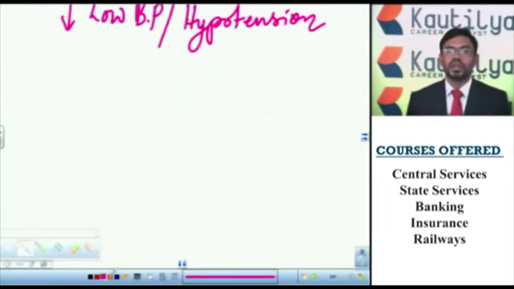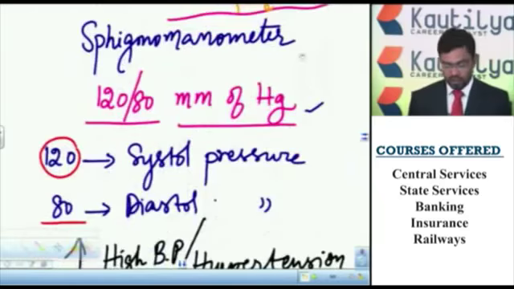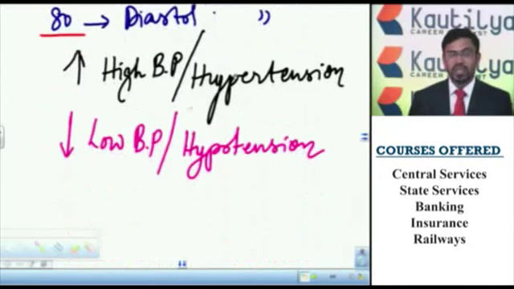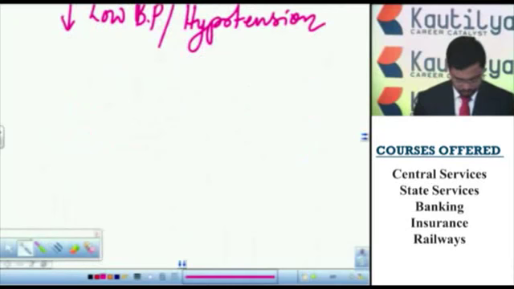So the pressure exerted by the blood on the walls of the vessels is called blood pressure. This is measured with an instrument called sphygmomanometer. The normal range in a healthy person is 120 by 80 millimeters of mercury, where 120 indicates systolic pressure and 80 indicates diastolic pressure. More than normal is high BP or hypertension, and less than normal is low BP or hypotension.